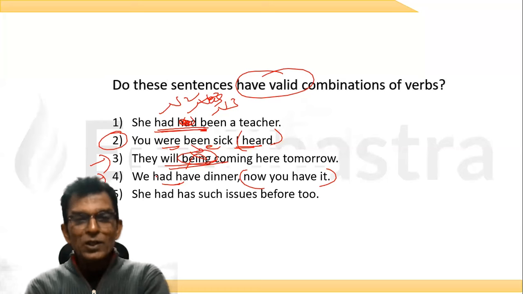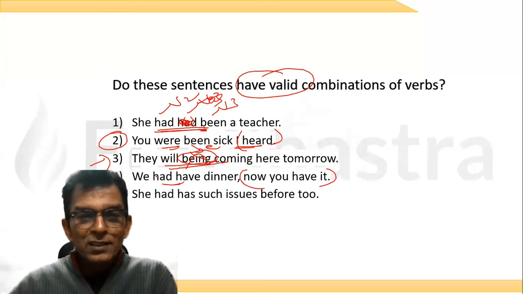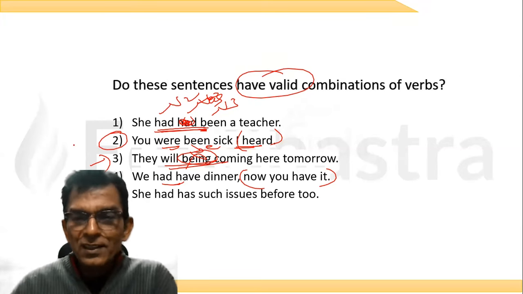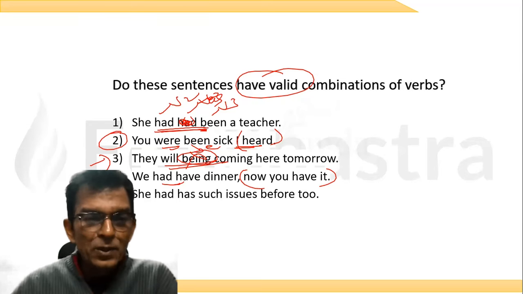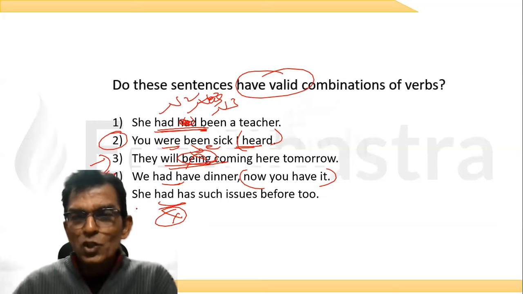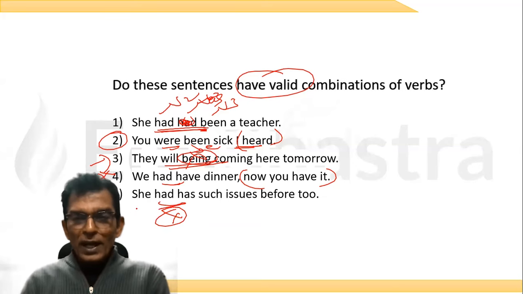Have had, absolutely. So this will also not work. This will also not work. Not vice versa, absolutely. Now, had has, not possible. Done. So what all have we learned?